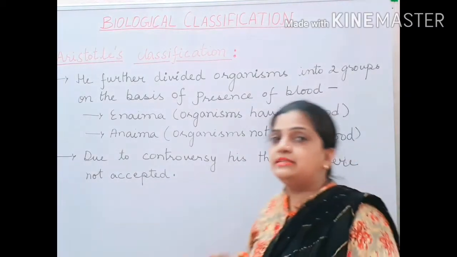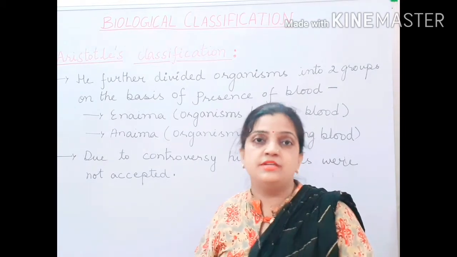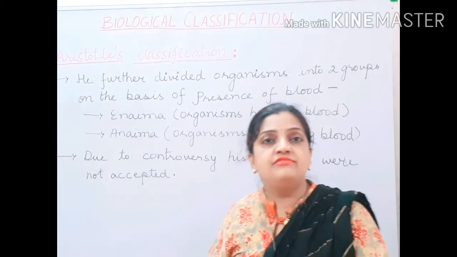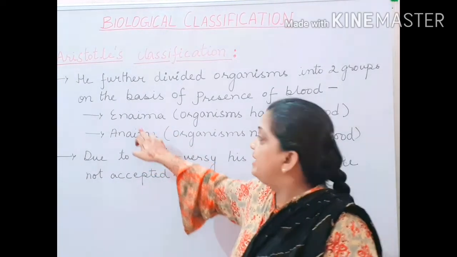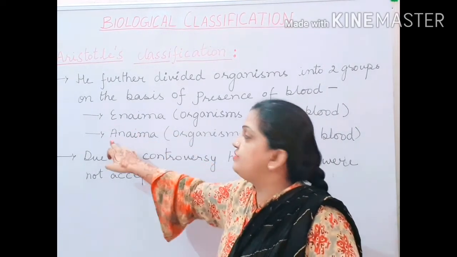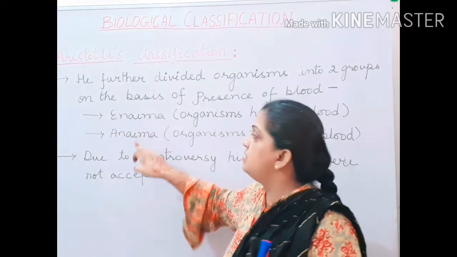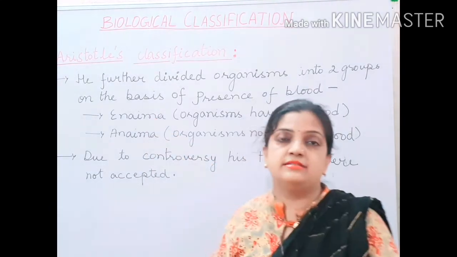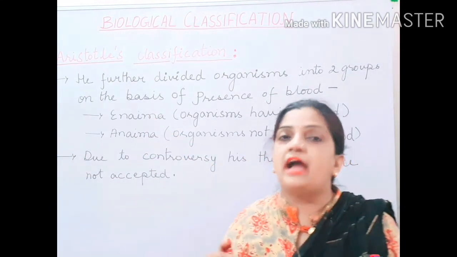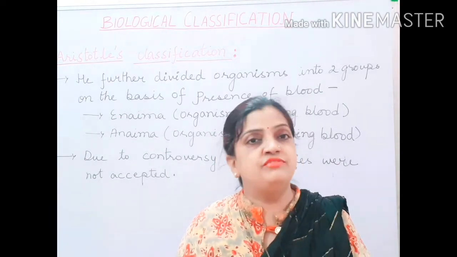Now children, on this basis, he grouped the organisms into two types, and he gave the names Enaima and Anaima. Only the E and A differ, so always keep this in your mind: Enaima and Anaima. Enaima were those organisms which had blood, which means blood was present in the body of the organisms.